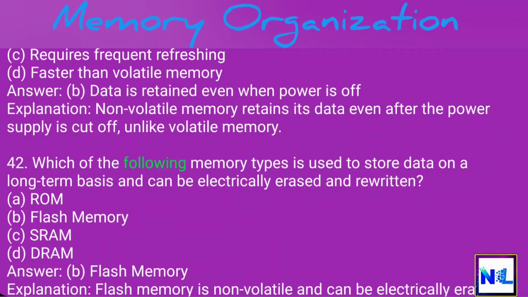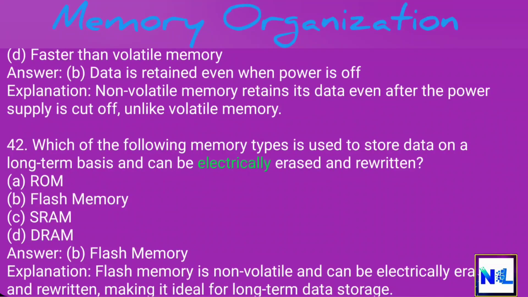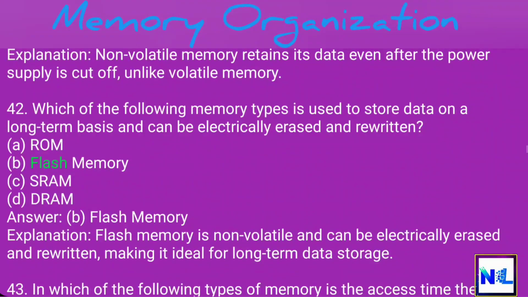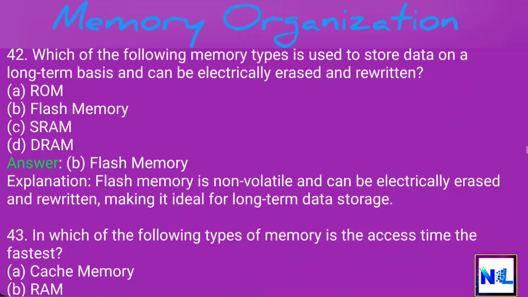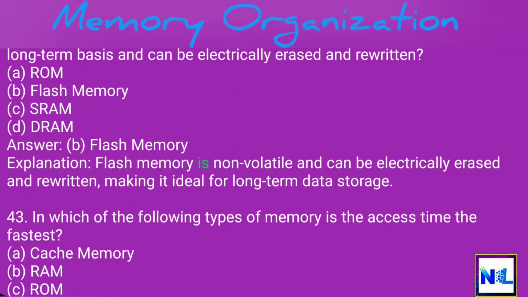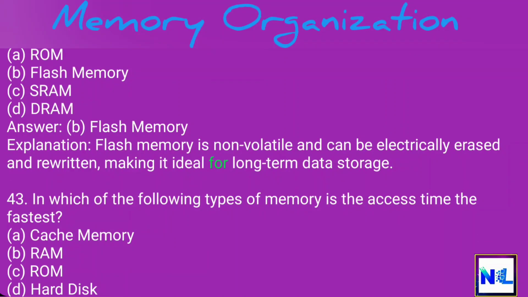42. Which of the following memory types is used to store data on a long-term basis and can be electrically erased and rewritten? A. ROM. B. Flash memory. C. SRAM. D. DRAM. Answer: B. Flash memory. Explanation: flash memory is non-volatile and can be electrically erased and rewritten, making it ideal for long-term data storage.